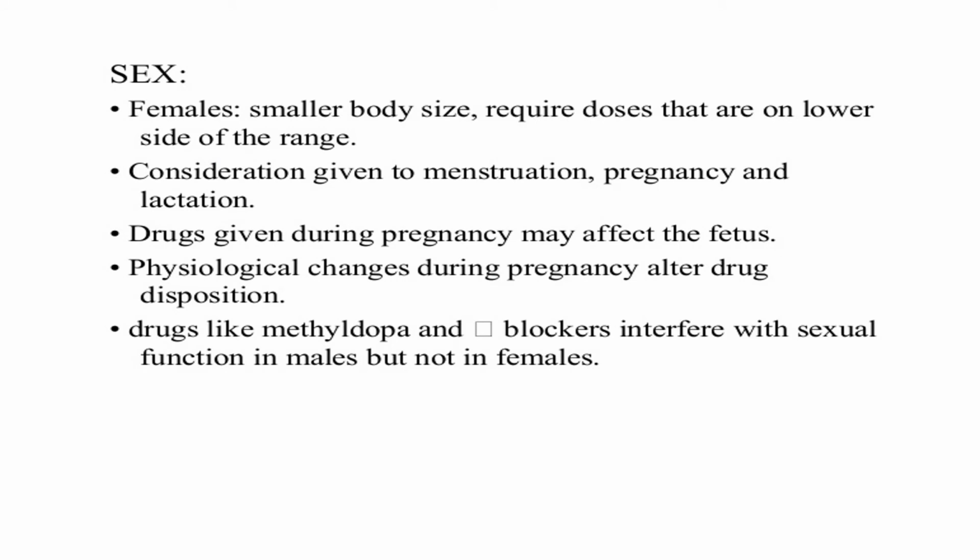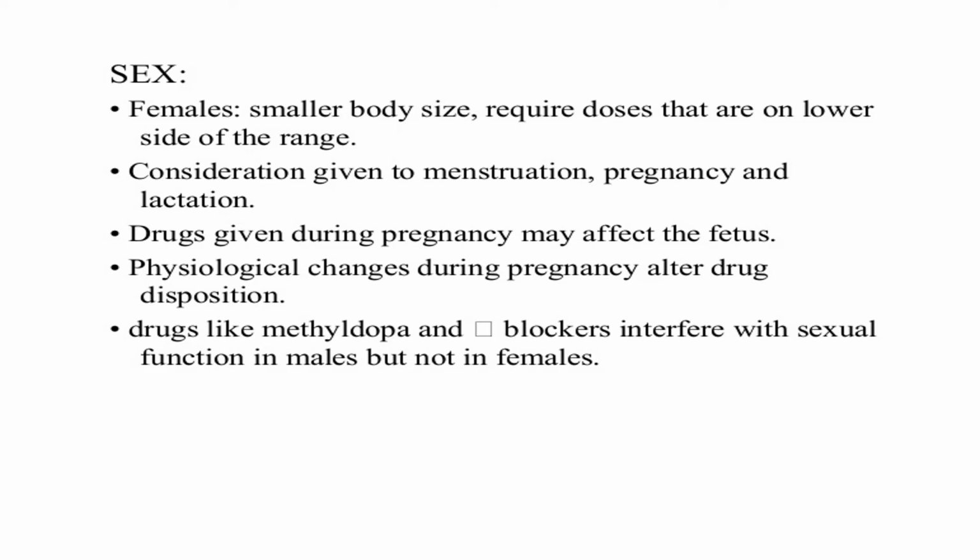Coming to the next factor, sex. Now, sex includes male and female. Females are considered to have a smaller body size, so they require a smaller dose when compared to the male, when compared to the normal range of the drug. Now, special consideration should be given to females during menstruation, pregnancy, and lactation. Some drugs which are usually prescribed for a condition cannot be given to a female who is pregnant because of the fear it may affect the fetal life.